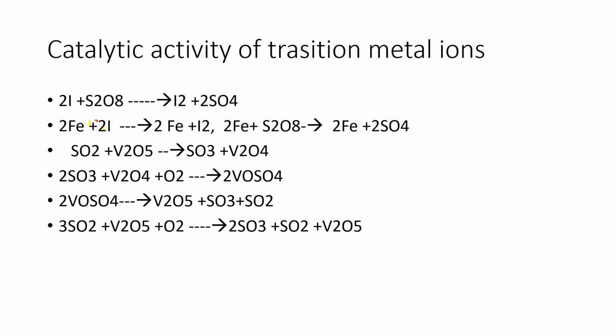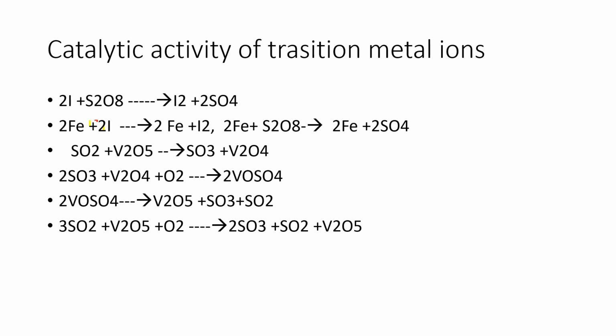So these are the steps taking place during the catalytic activity of vanadium pentoxide in the manufacturing of sulfuric acid in the contact process. If you write the overall net reaction, summing all the steps, you will find that 2SO2 plus O2 gives rise to 2SO3 in the presence of V2O5.